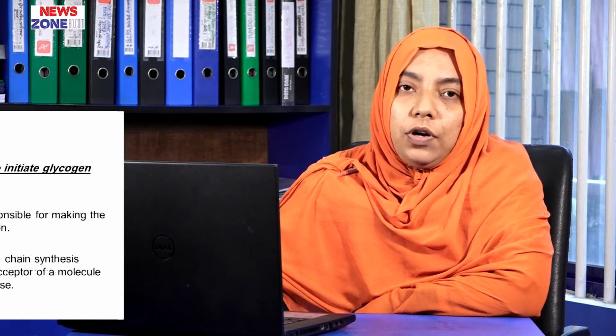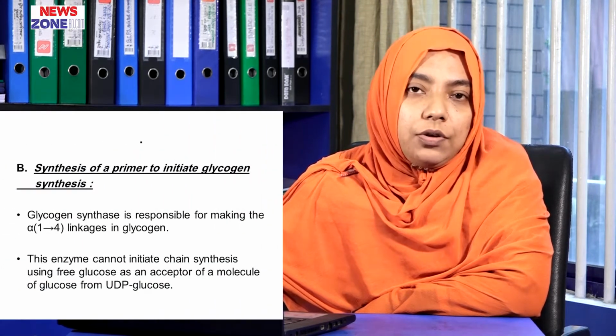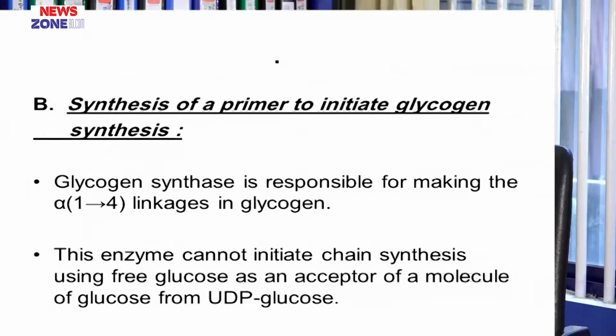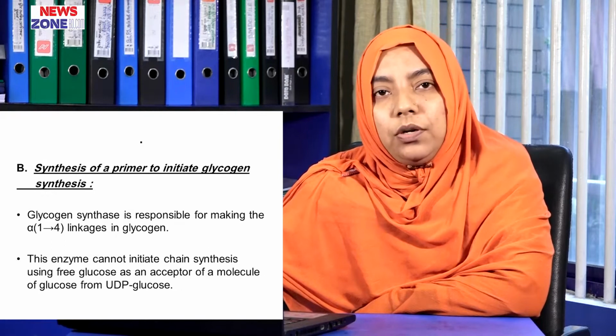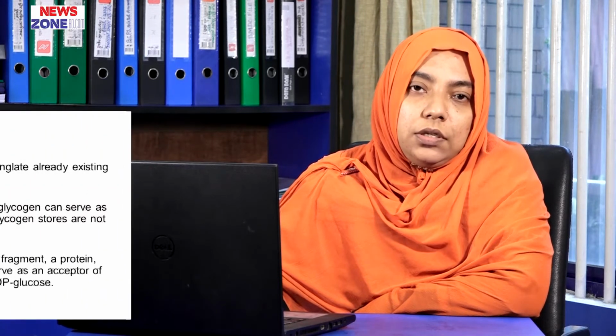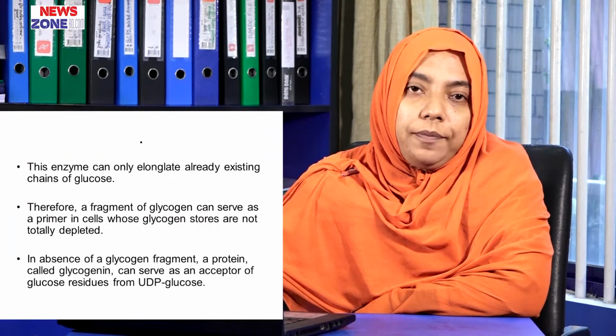Now comes the second step, the formation of a primer for glycogen synthesis. The rate-limiting enzyme of glycogen synthesis is glycogen synthase, but glycogen synthase can only elongate an already existing glycogen chain by accepting glucose molecules from UDP-glucose. It cannot initiate glycogen synthesis. For initiation of glycogen synthesis, we need a primer.